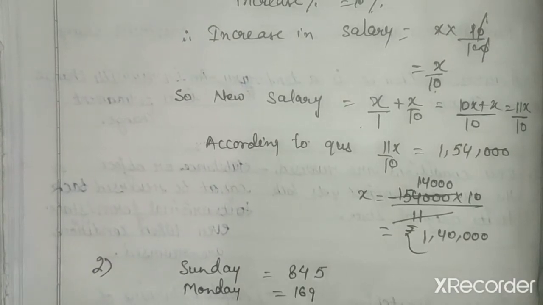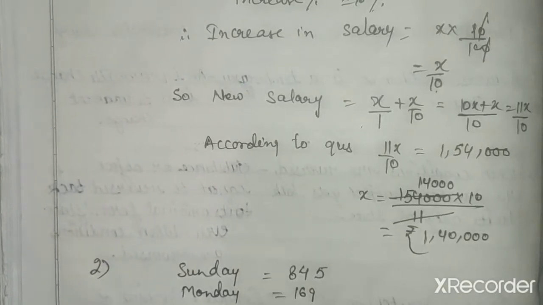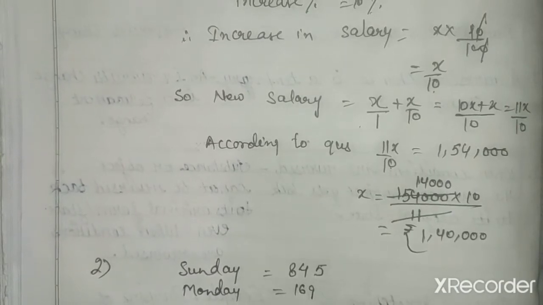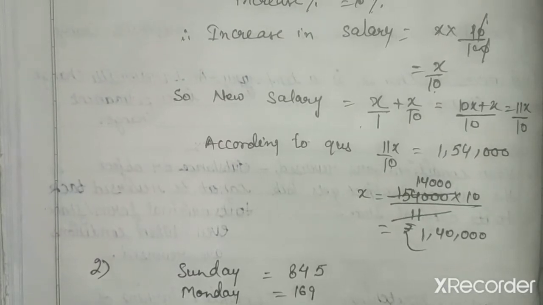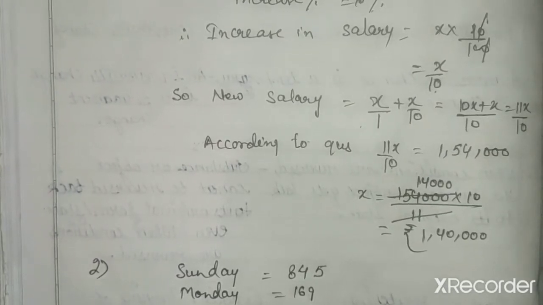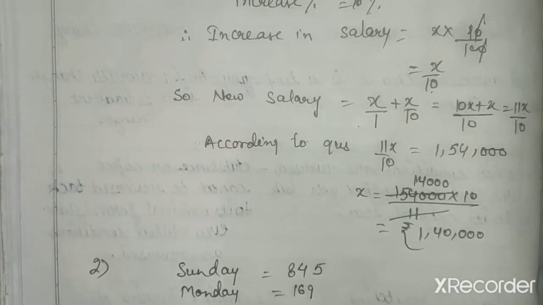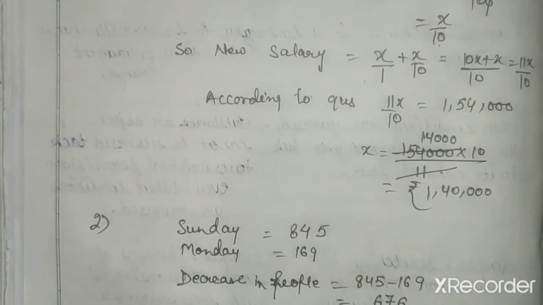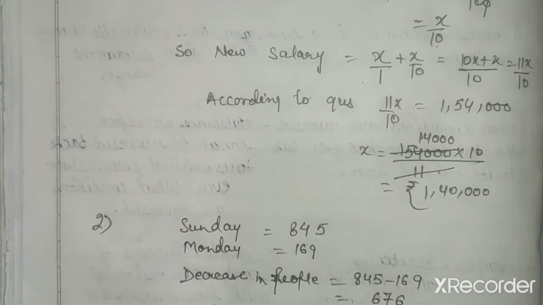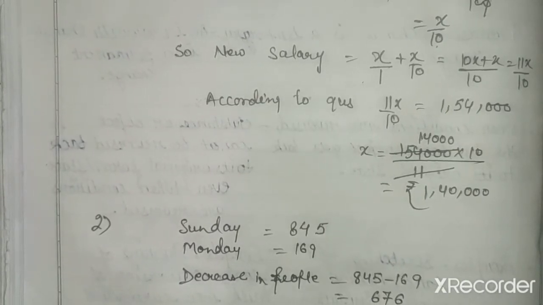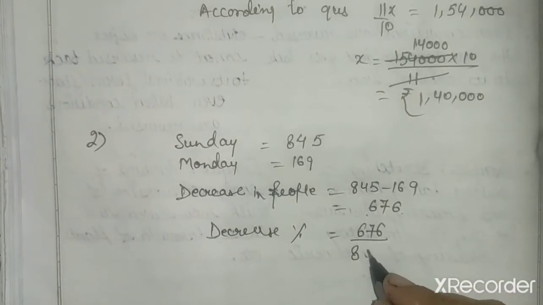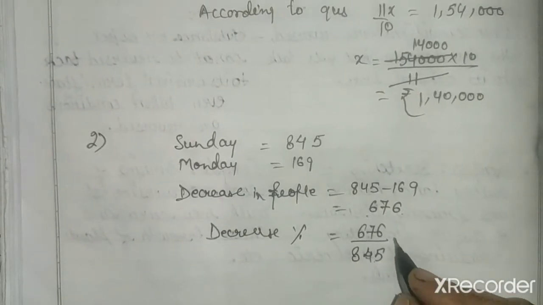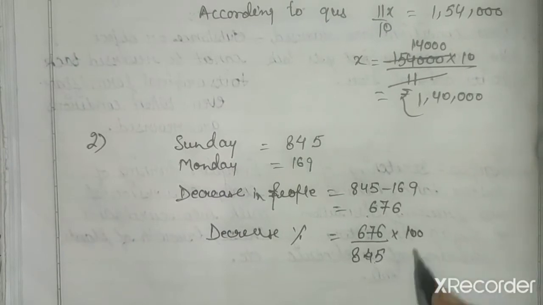First of all we have to find the decrease in the number of people, that is 845 minus 169. 676 will be the decrease, and the decrease percentage is equal to the decrease upon the number of people on the first day, into 100.